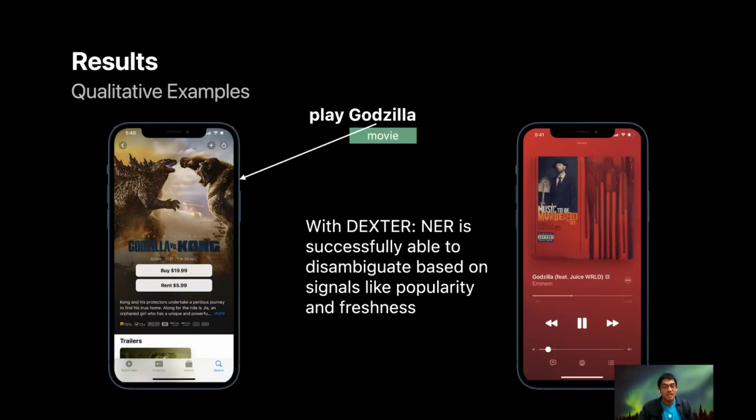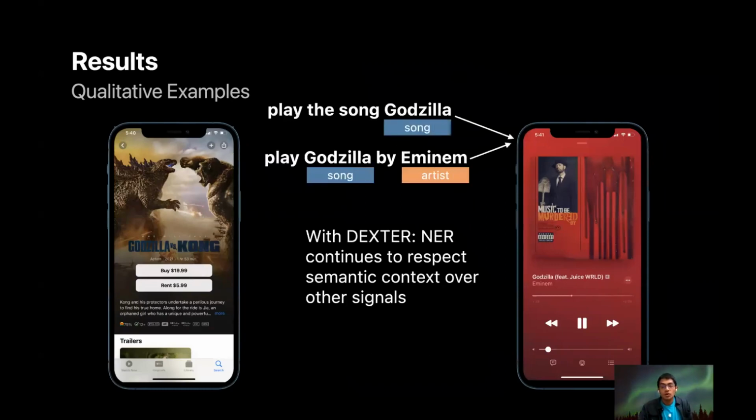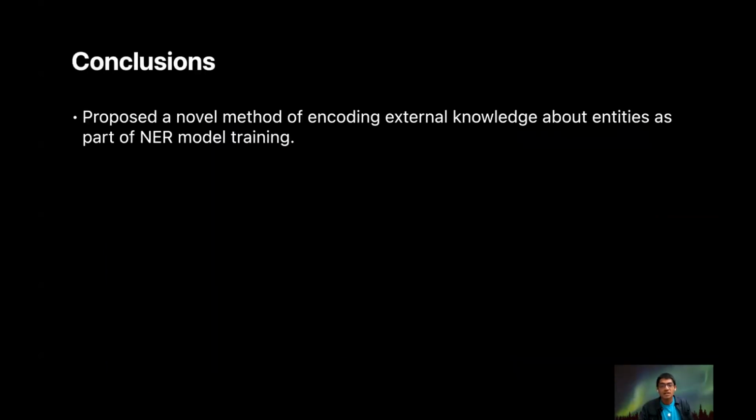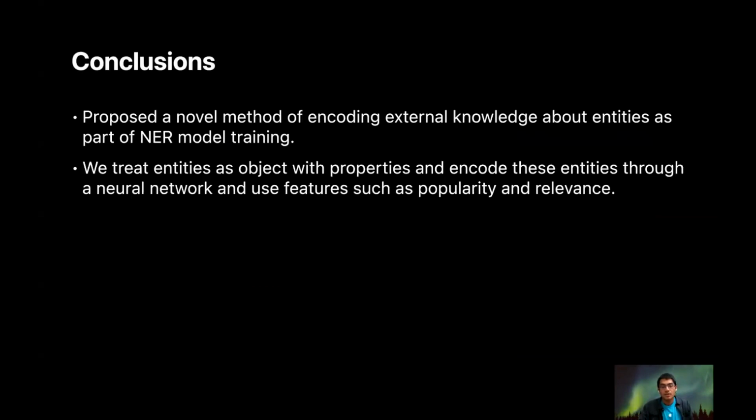Likewise, Godzilla is a very popular movie franchise and a popular song by Eminem. So for Play Godzilla with DEXTER, NER is successfully able to disambiguate based on signals like popularity and freshness. For the song, but for the utterance Play the Song Godzilla or Play Godzilla by Eminem, with DEXTER, NER continues to respect semantic context over other signals.